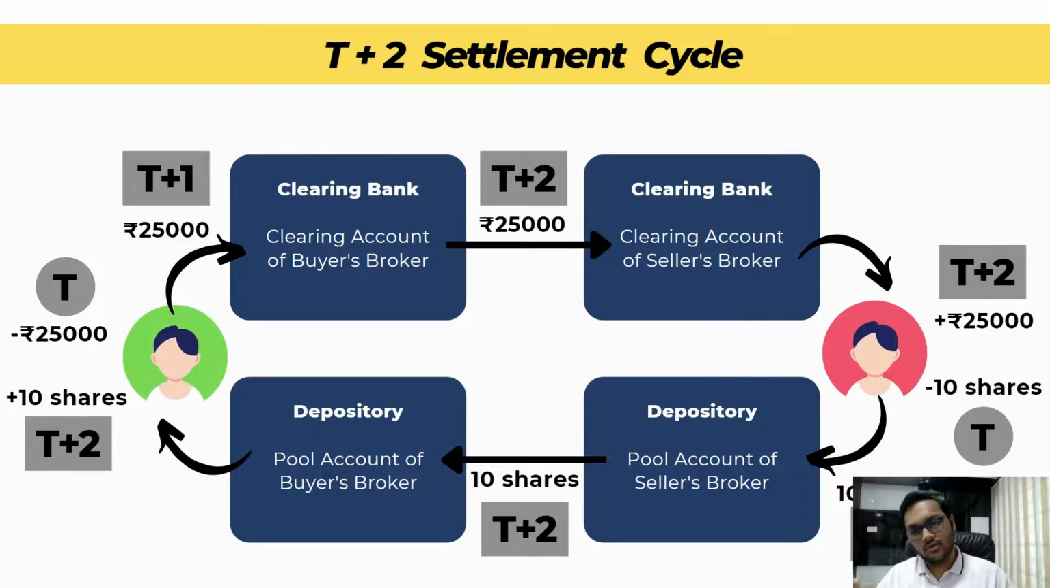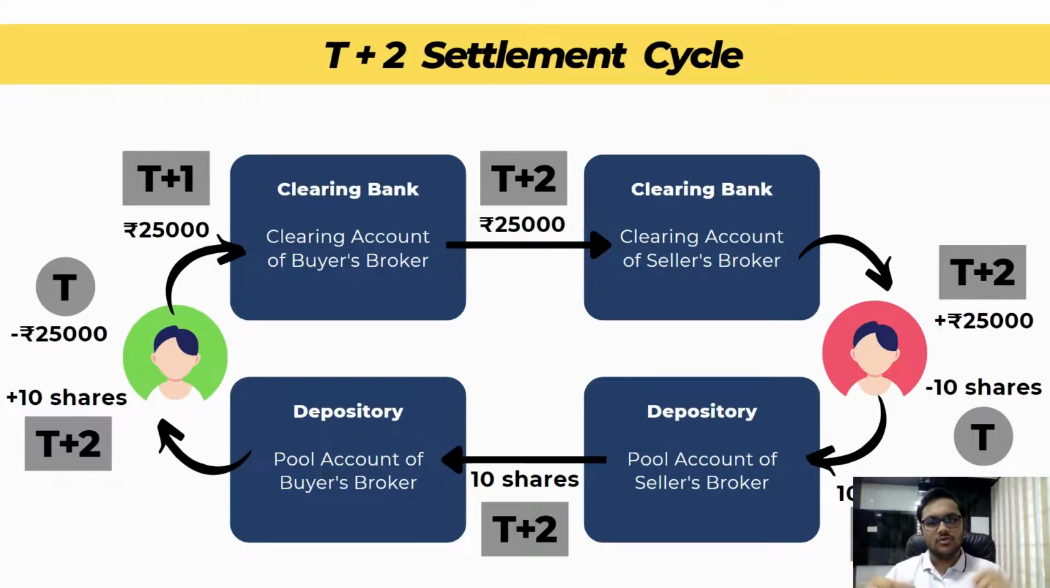Like we told you, in the clearing bank, there are clearing accounts. In the depository, the broker is a depository participant, so each broker has a pool account. So 25,000 rupees went from the buyer to the Upstocks clearing account, and 10 shares went from the seller to the pool account of Zerodha. On T+1, now these 25,000 rupees are lying in the clearing account of Upstocks, and those 10 shares are lying in the pool account of Zerodha.